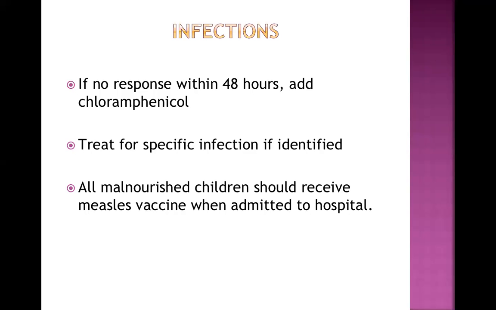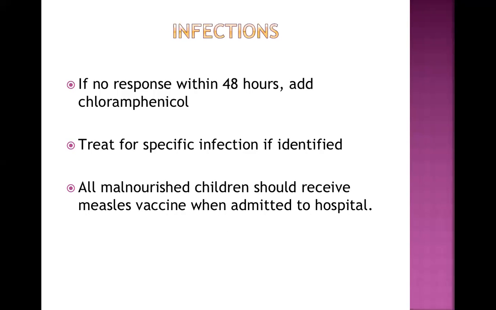Now, what is chloramphenicol and what is the danger of using chloramphenicol? Anybody? Aplastic anemia. Very good. I want that answer. Excellent.